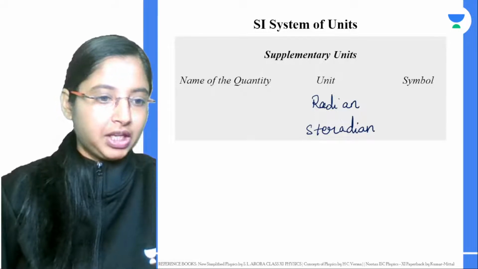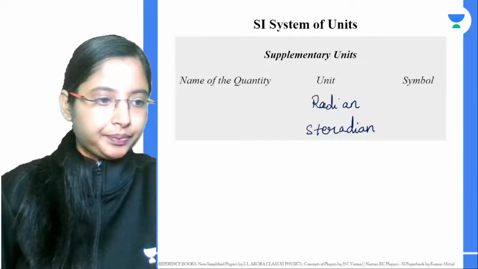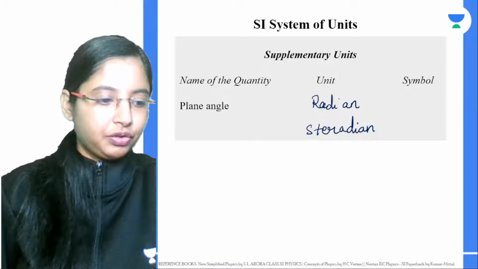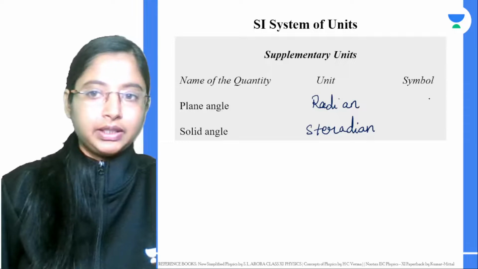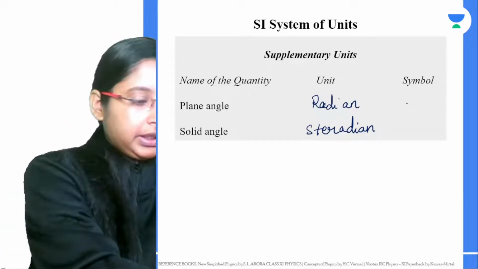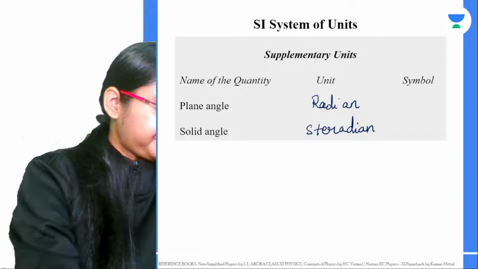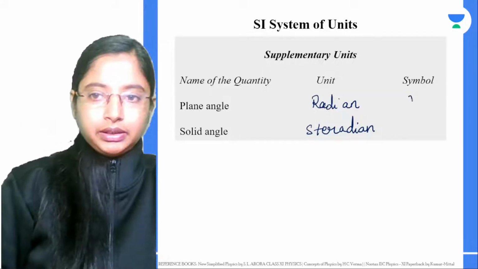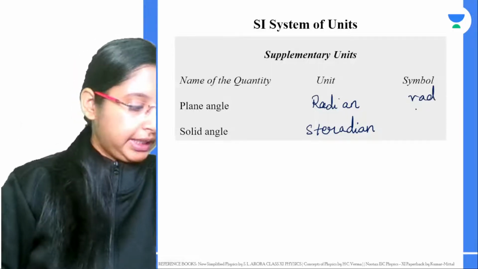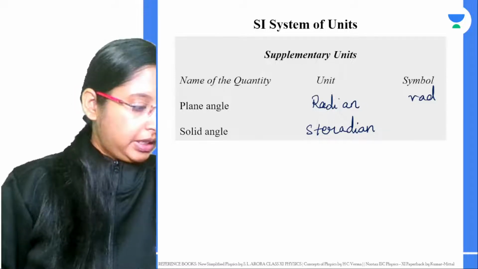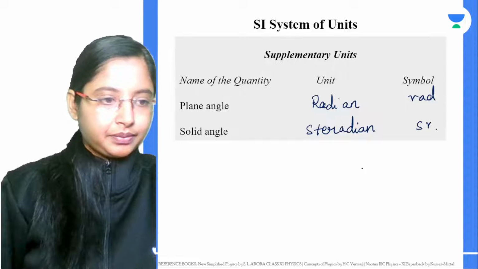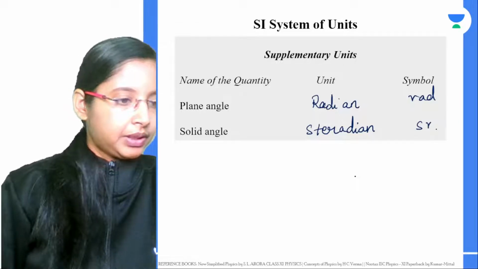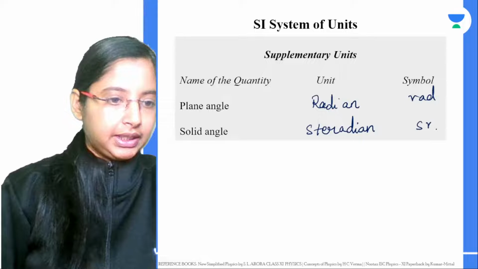They measure angle. Radian is a measure of plane angle, and steradian is a measure of solid angle. The symbol for radian is rad, and steradian is given by sr. These we covered in the last class.